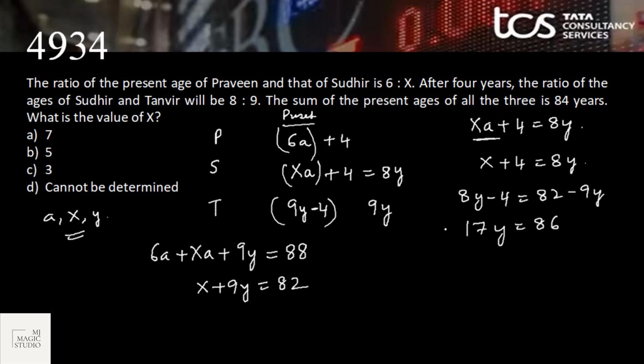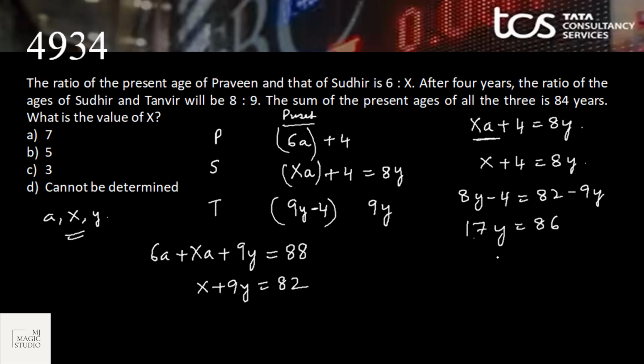x plus 4 is 8y, and x plus 9y is 88 minus 6, that is 82. So here x is 8y minus 4, 82 minus 9y. 8 is 16, 17y is 86. 17 into 4 is 68, into 5 is 85.